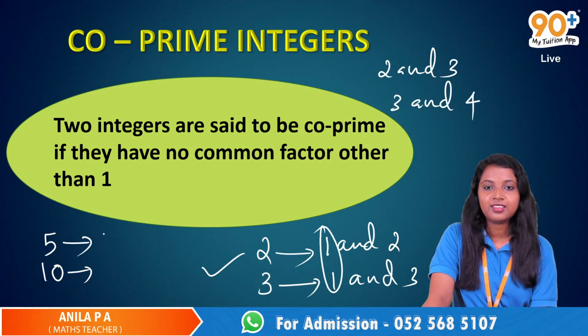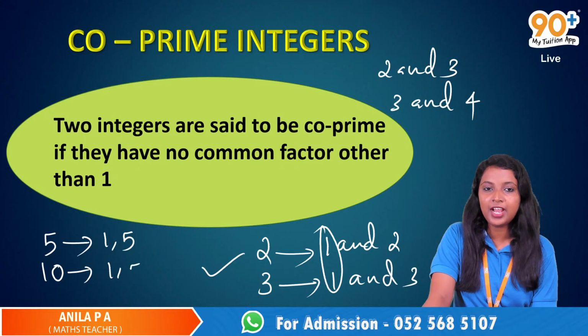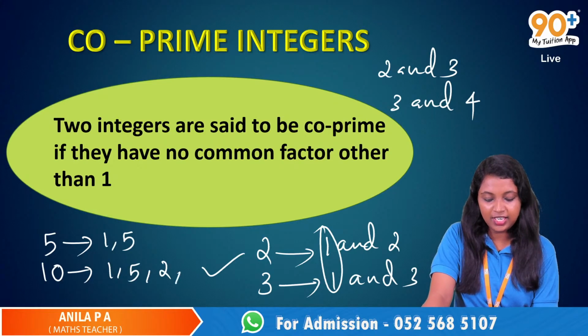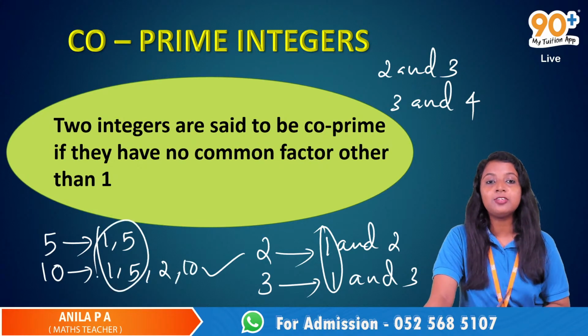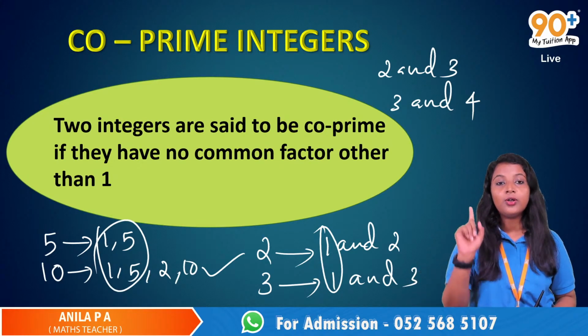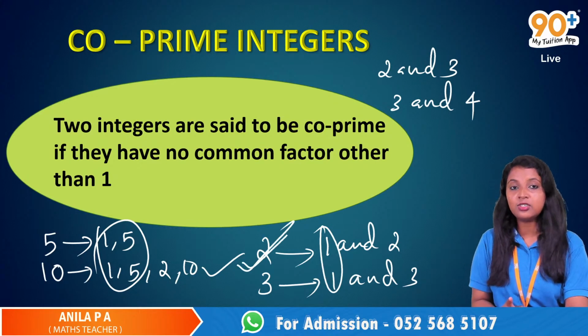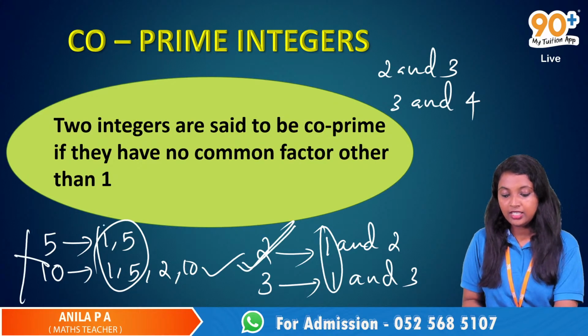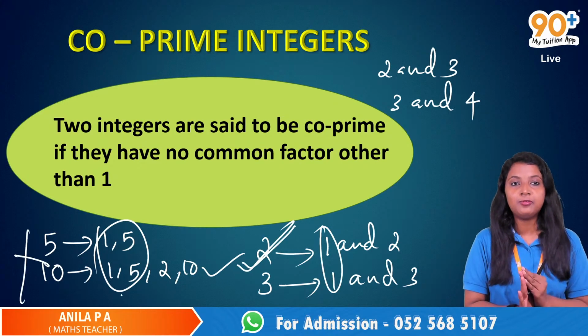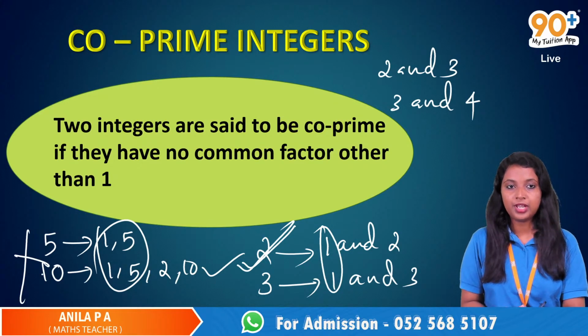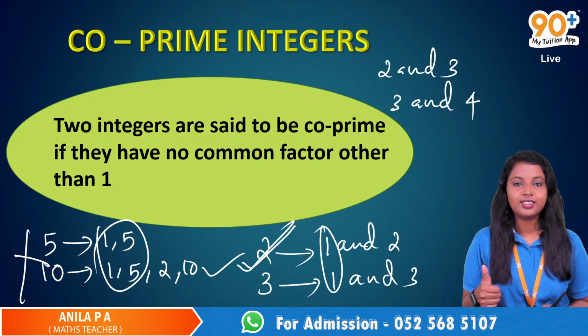Yeah, now I remember. 5 and 10, 1 and 5. 1, 5 and 5. Yeah, common factors 1 and 5. Yes, here we have 2 and 10, but 1 and 5 are the factors. So the only common factor is 1 here in case of 2 and 3, but here they have 1 and 5 as the common factors. So they are not co-prime. Yes. Got it?